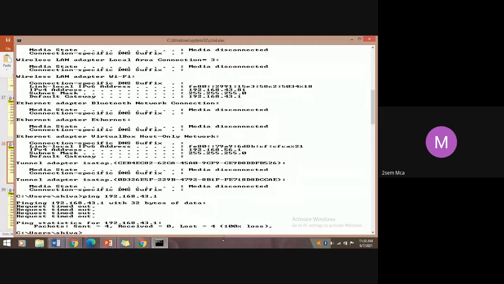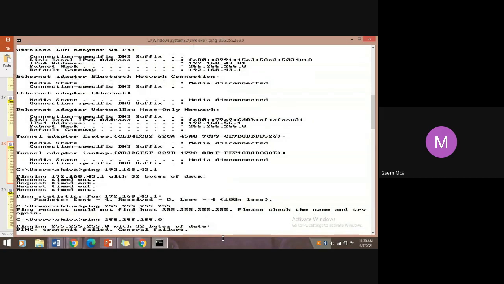So the default gateway from the current laptop is that IP. If you are using the broadcast, like ping 255.255.255.255, so please check the name and try again. Okay. Broadcast subnet mask is that. Transmit failed, general failure. Okay.